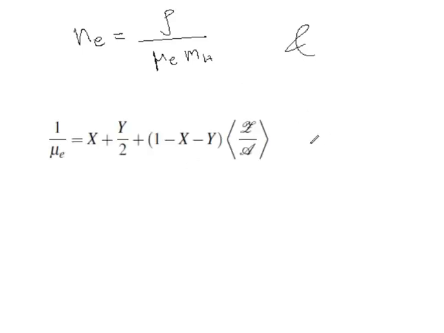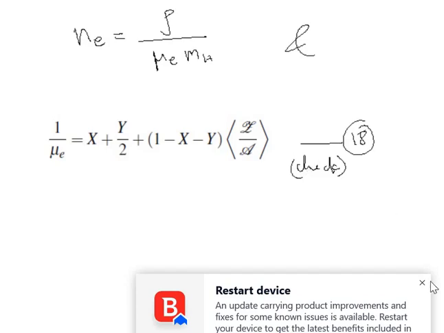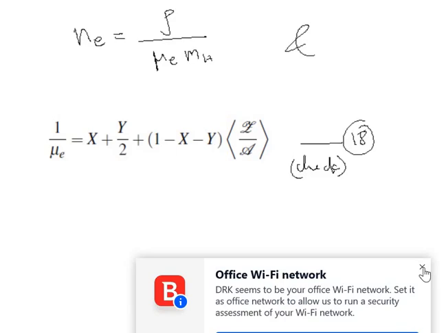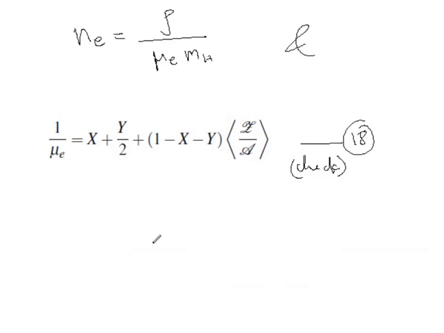Again, I am asking you to check this. Check if you really get this relationship. As usual, this quantity Z average by A is the average number of electrons per nucleon for the metals.